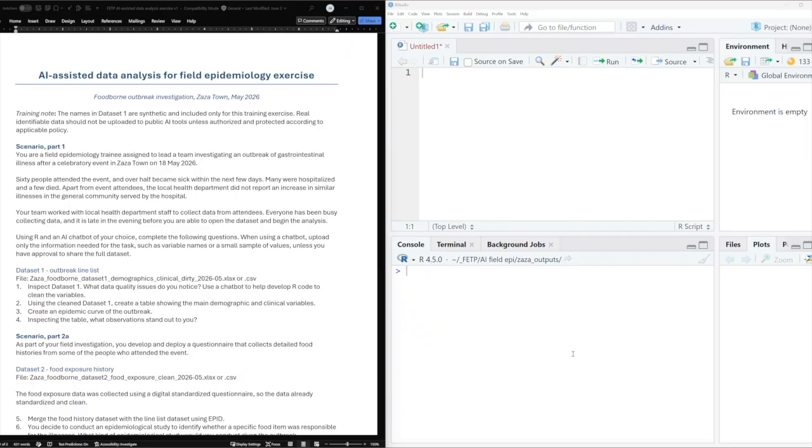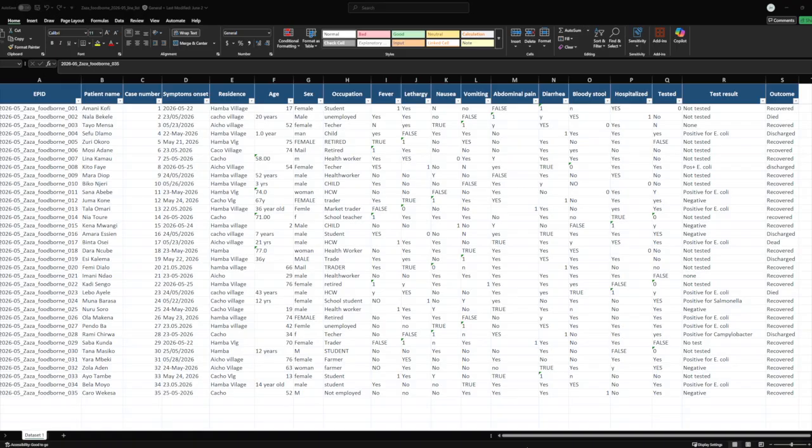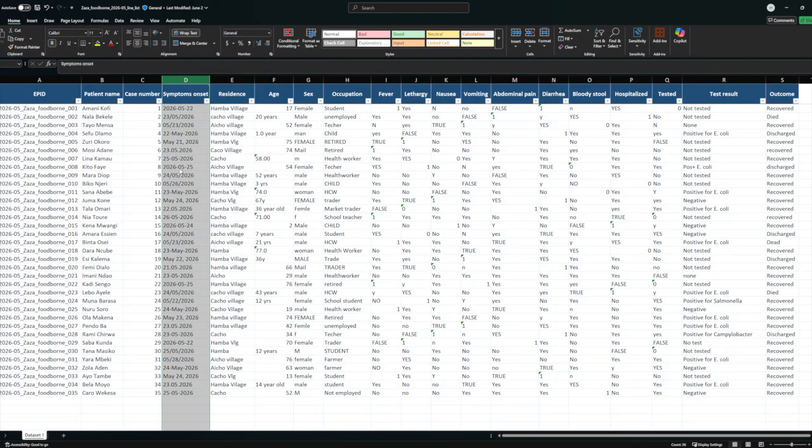Okay, so we're going to start with question number 1, which is to inspect data set 1 and look at the data quality issues. So let me go ahead and open that. Data is quite dirty. This is a common problem during outbreak investigations. When different people are collecting data, they may record certain variables differently. For example, if we look at the symptoms onset column, we can see that there are many different date formats used, and this can oftentimes cause a big headache when we're trying to clean the data.